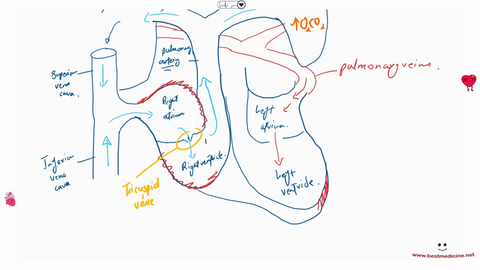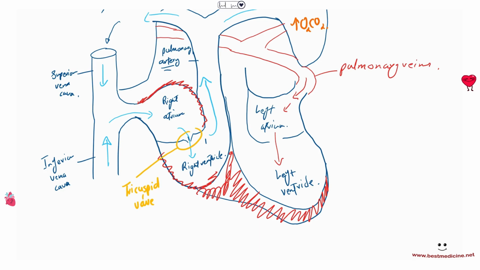So the left ventricle is much thicker than the right ventricle. Remember, the right ventricle is only pumping blood to the lungs, while the left ventricle is pumping blood into the aorta, which is going to take it to the entire body. So the left ventricle will contract and push blood into the aorta.